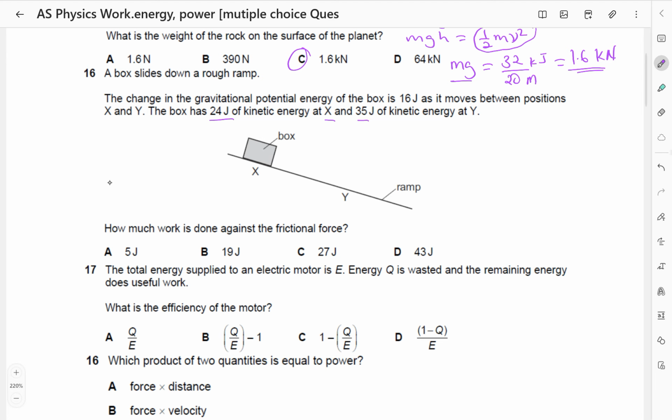So the loss in gravitational potential energy, should we expect it to become the kinetic energy and also to do work against the friction? I'll call the work done against friction WF.